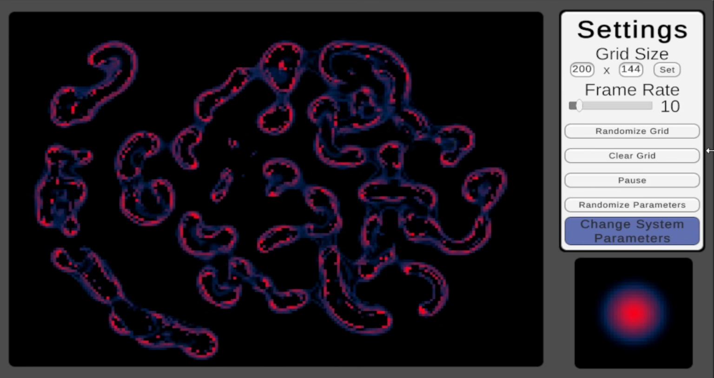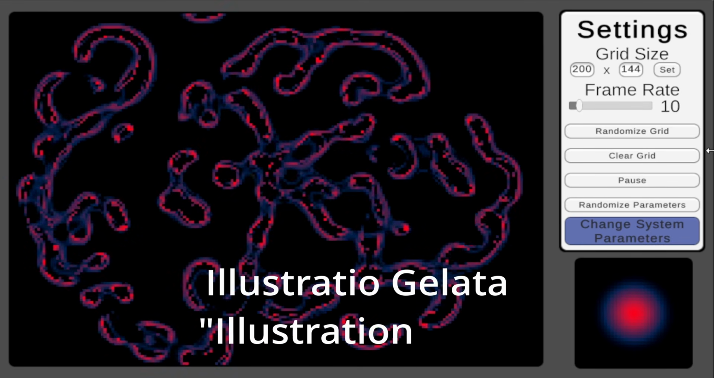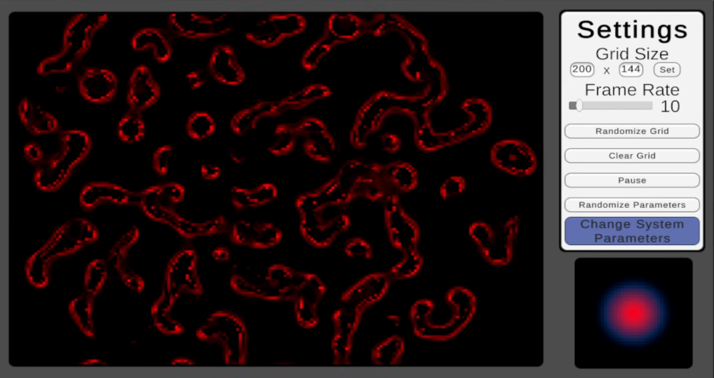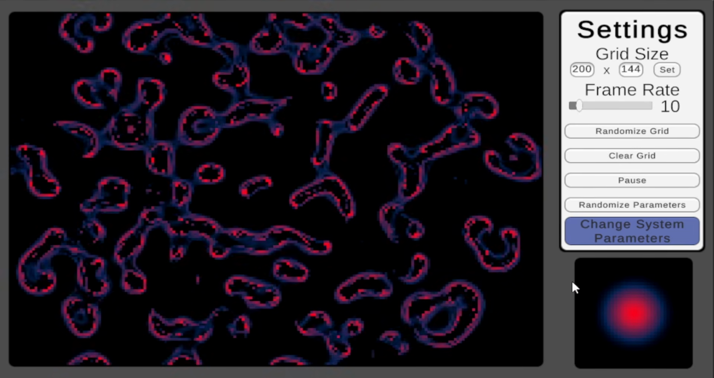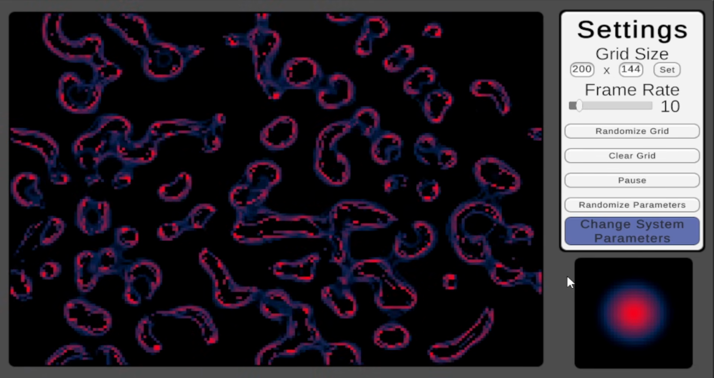These guys need a name, don't they? How about Illustratio Gelata, or Illustration Jelly? By the way, here's what they'd look like in the old color scheme. I couldn't be more pleased with these new colors, they just capture these guys so perfectly. Alright,